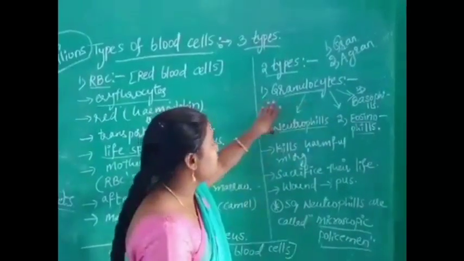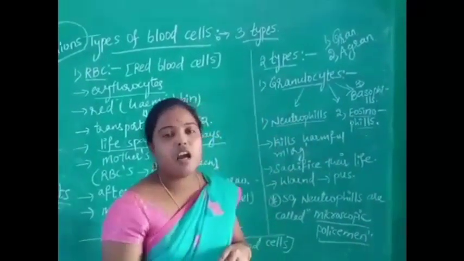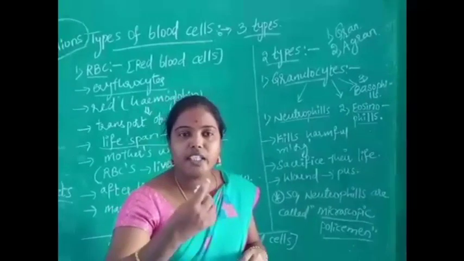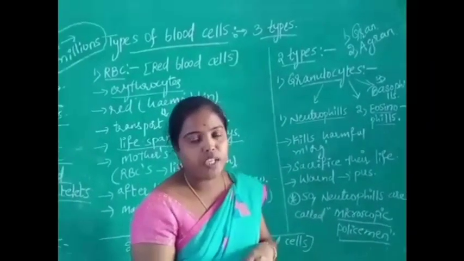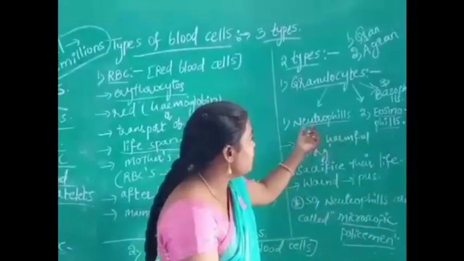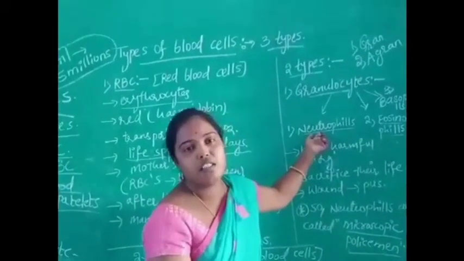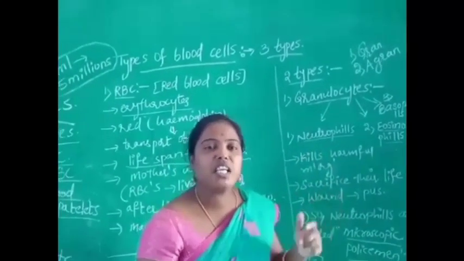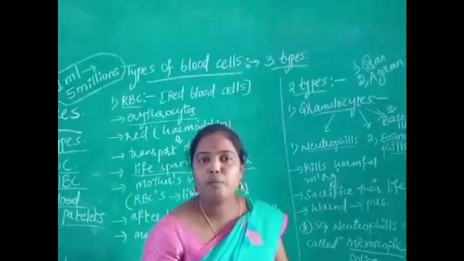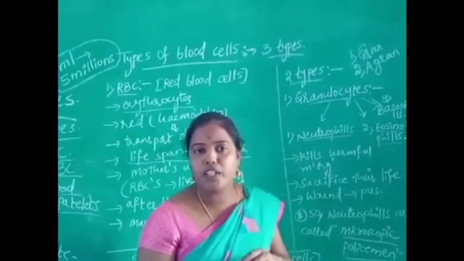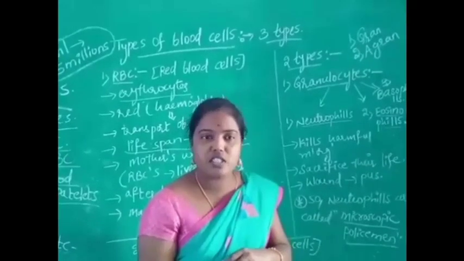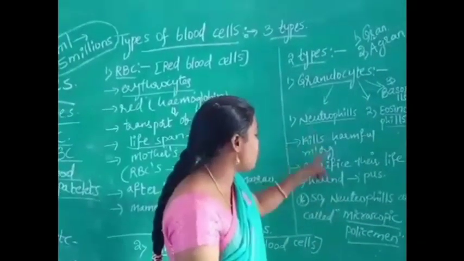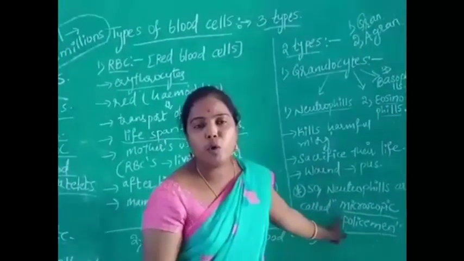So all these white blood cells kill harmful particles which are entering into our body. But first neutrophils come when the harmful particle is entering into our body and kill them first. That's why neutrophils are also called microscopic policemen.